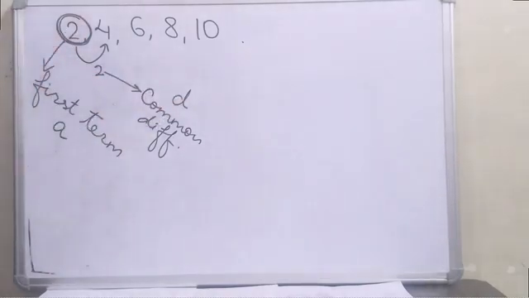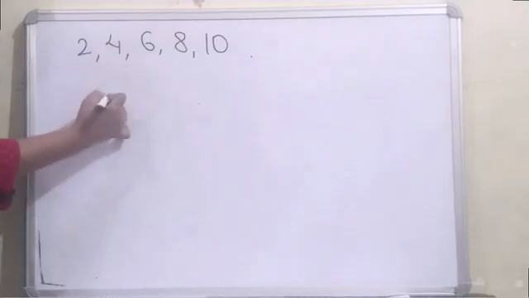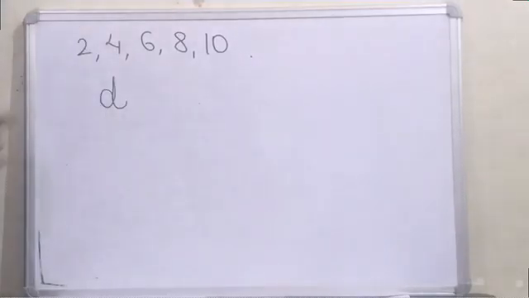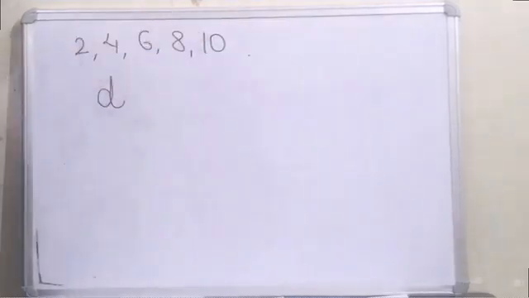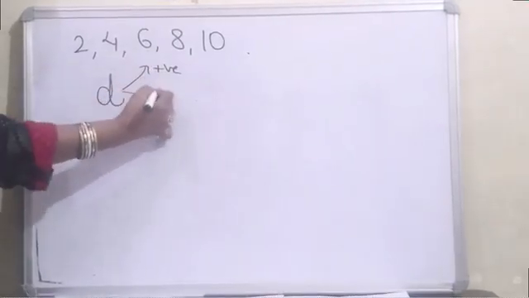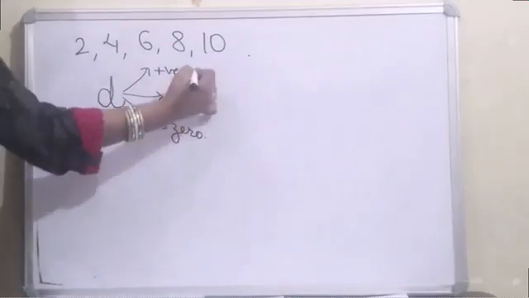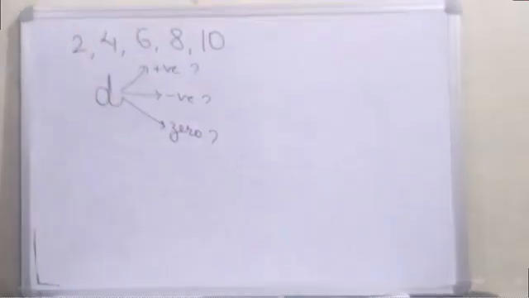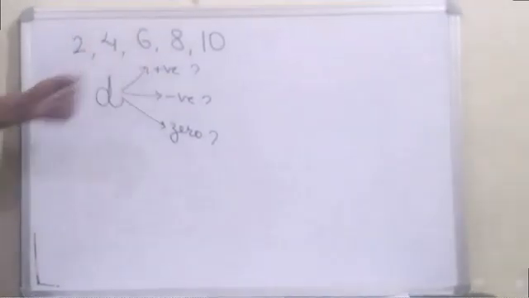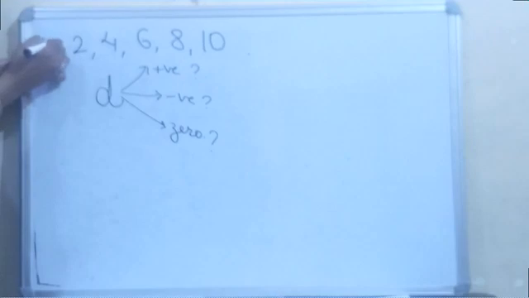Now, the second thing. Let us discuss this common difference D. D is the common difference because it is the same for every next term, which is why it is known as the common difference. So D can be positive, D can be negative, and D can be 0 also. Now the question arises, what are the sequences in which D is positive, D is negative, and D is 0? First of all, I will take this example because it is already there.